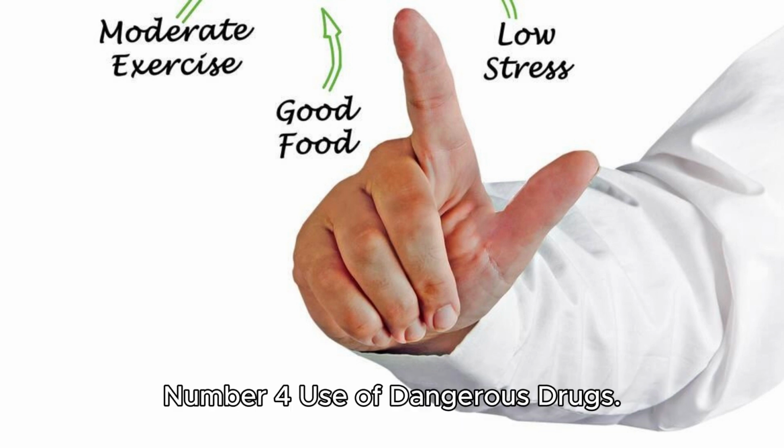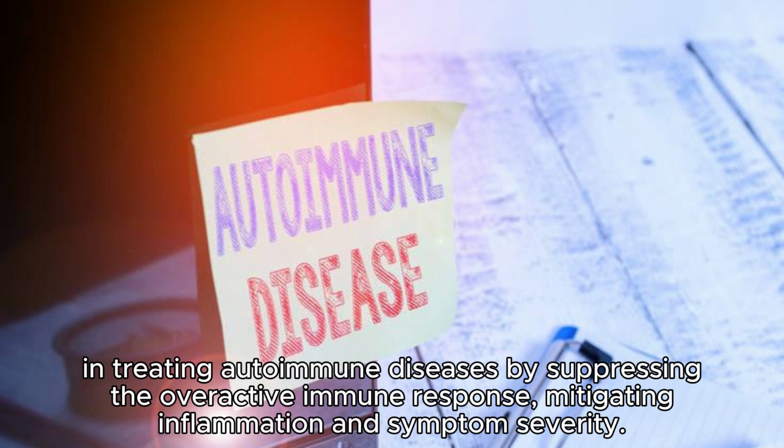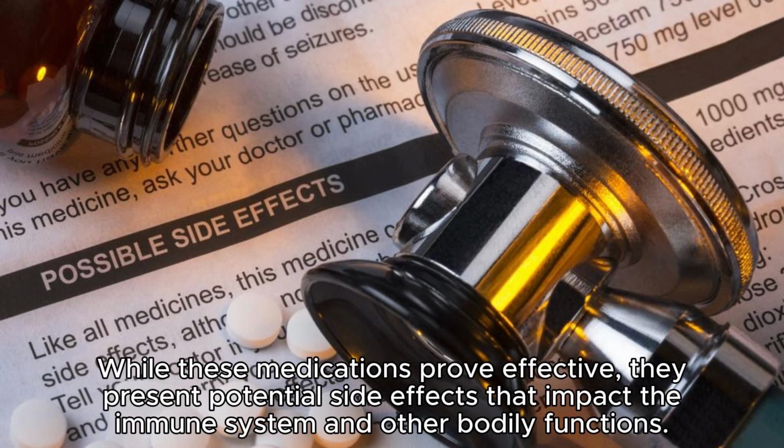Number 4. Use of drugs. Steroids, such as prednisone, and drugs like methotrexate are employed in treating autoimmune diseases by suppressing the overactive immune response, mitigating inflammation and symptom severity. While these medications prove effective, they present potential side effects that impact the immune system and other bodily functions.